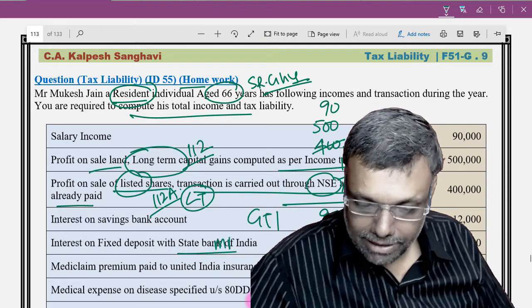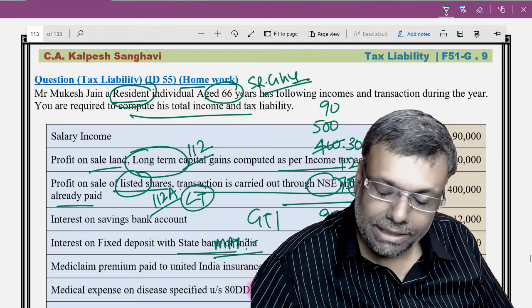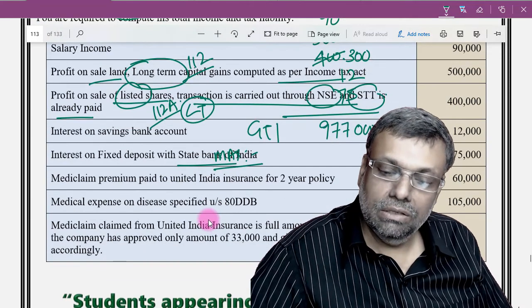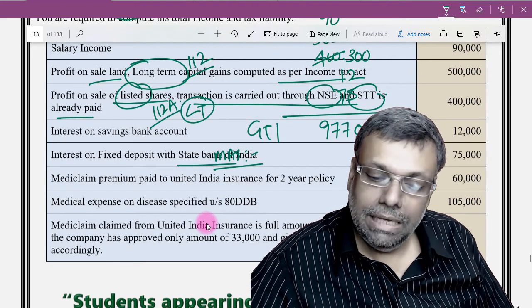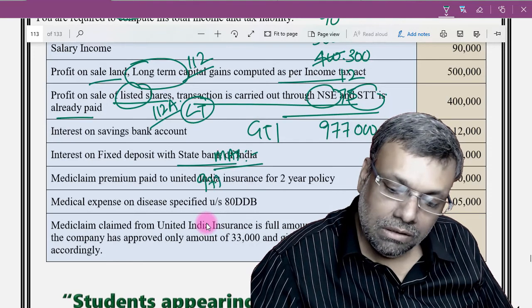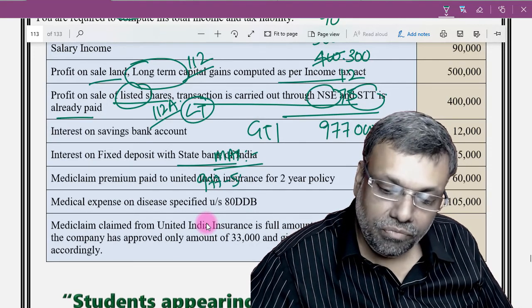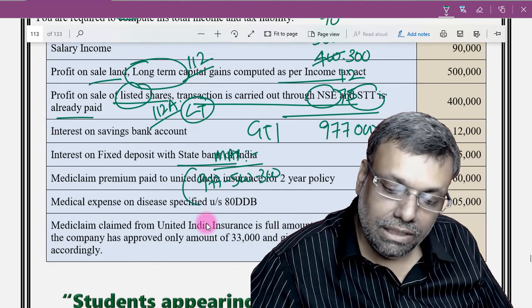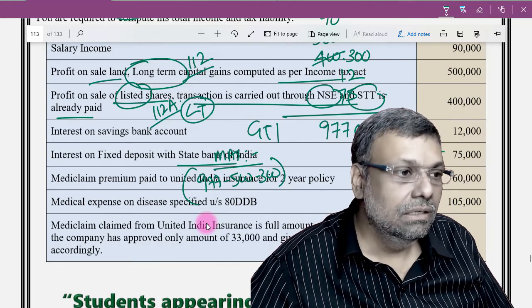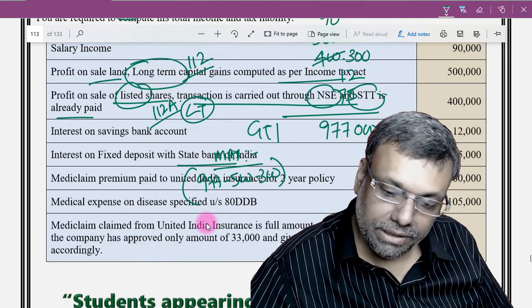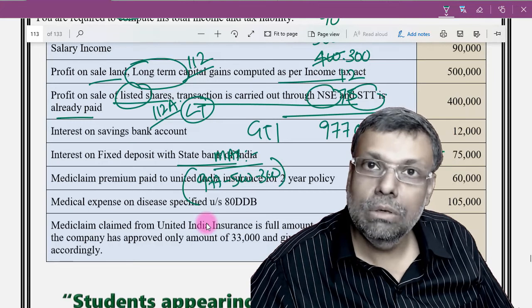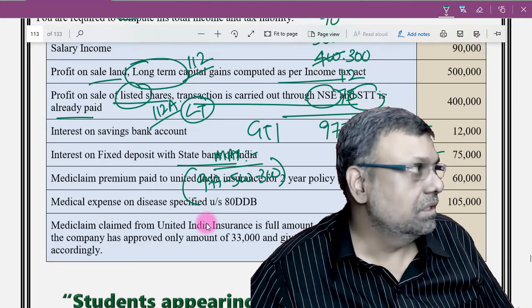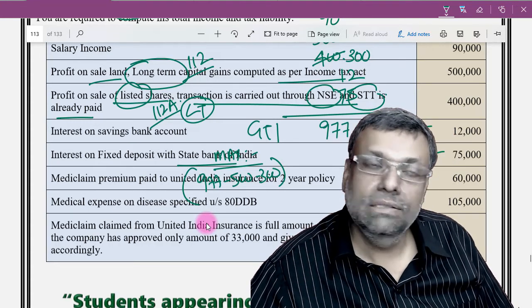So the overall maximum limit of deduction under chapter 6A will be 9,77,000 minus 5 lakhs minus 3 lakhs. So basically 1,77,000 rupees. It will be the overall maximum limit of chapter 6 deduction for all the sections taken together.